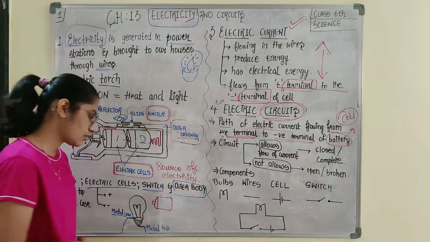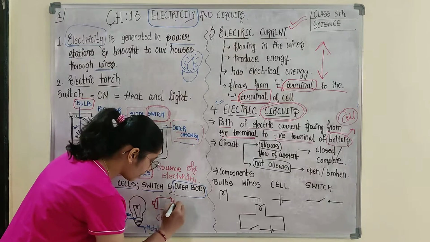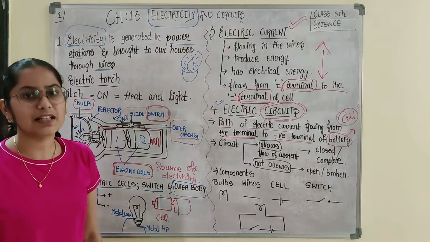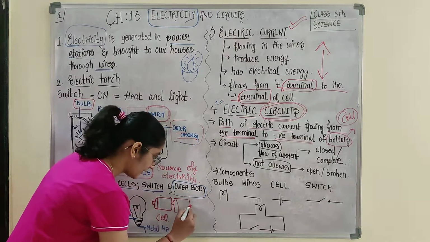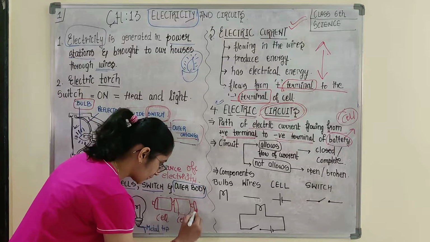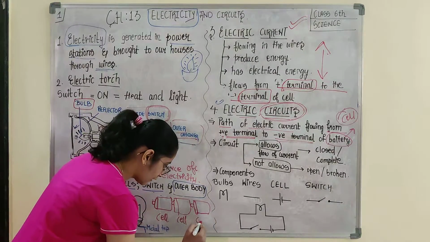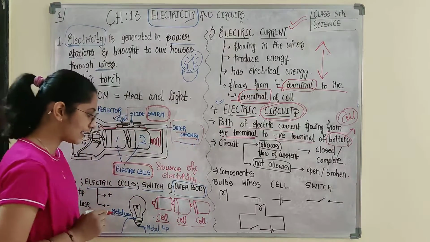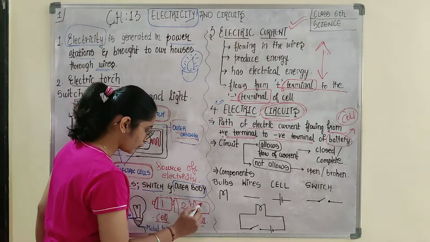Ma'am, a cell. Okay. When I connect another, what is this? This is another cell connected with the first one. Then what is this? You would be saying, ma'am, are you playing with us? No, I am not. I am trying to make you pay attention that there are 3 cells you are observing. 1, 2, 3.